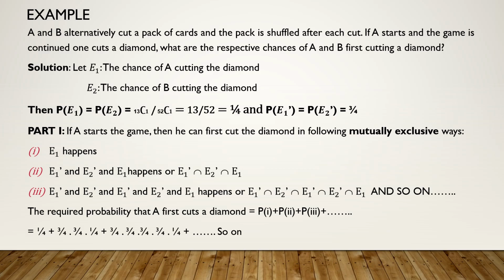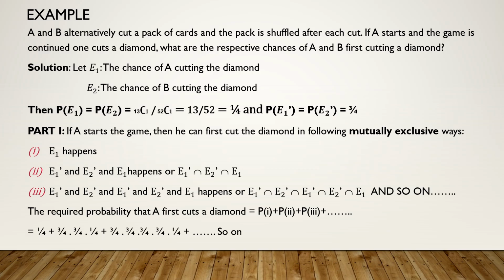Now the important thing is, if A starts the game and you want to know the probability of A winning the game, it means that he first cuts the diamond. For A to win the game, A has to first cut the diamond. In which ways can it occur? A starts the game, that means event E1 occurs, A cuts the diamond in the first chance itself. Game stops.